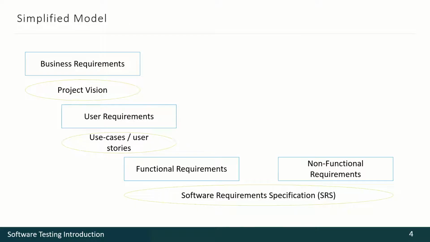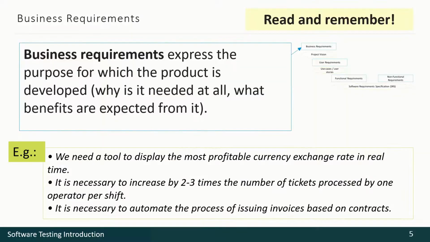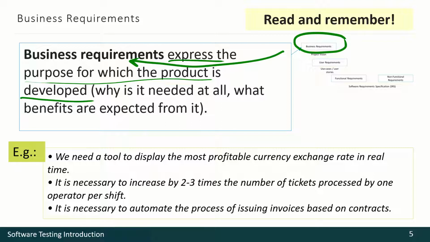Here we once again have levels and types of requirements. This picture, a small copy, will be held at the corner of the screen as a reminder, and we will discuss these ideas in detail. Let's go! The highest level of requirements are business requirements. They express the main idea of the project, of the product we are developing.